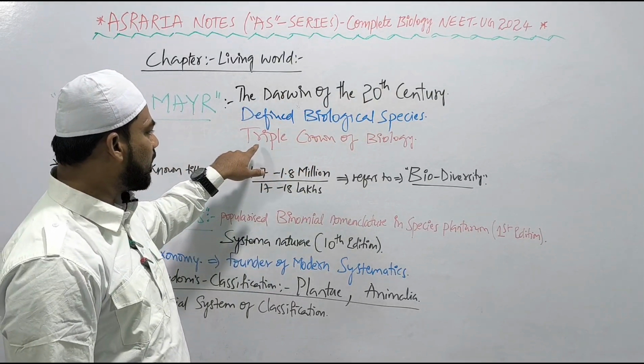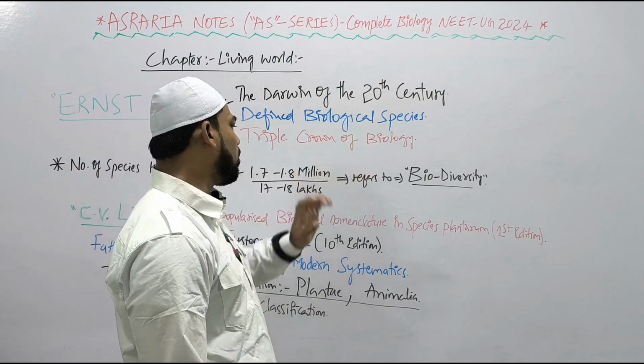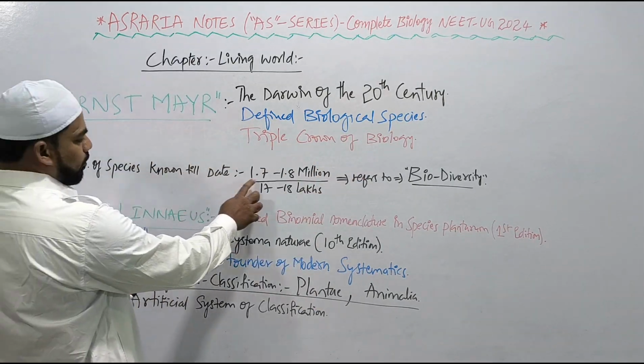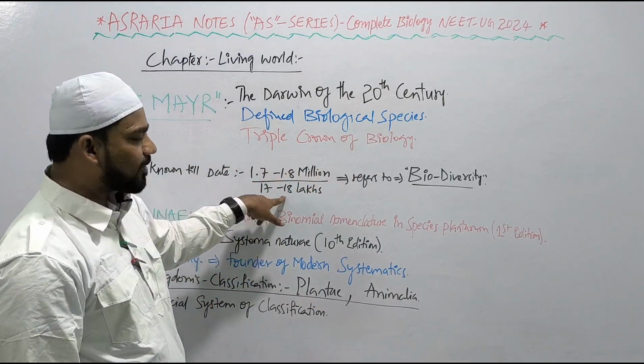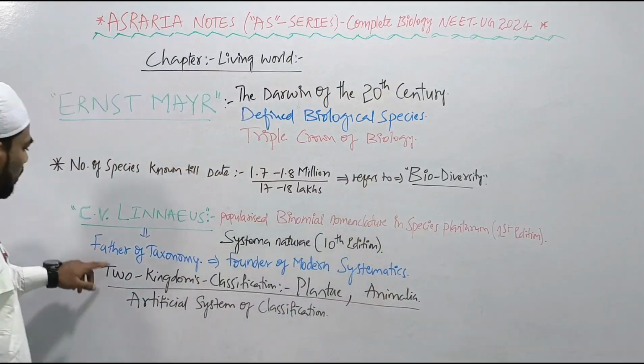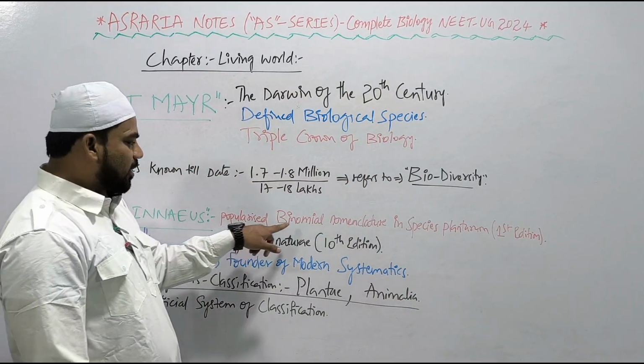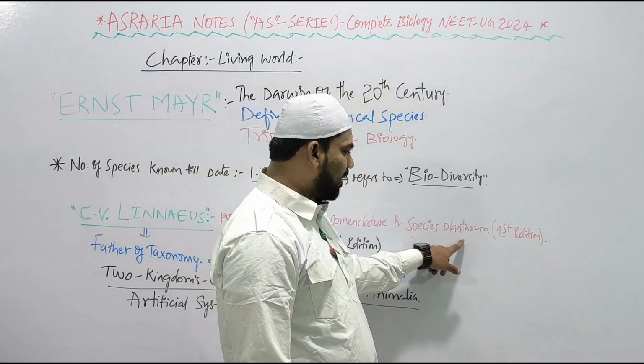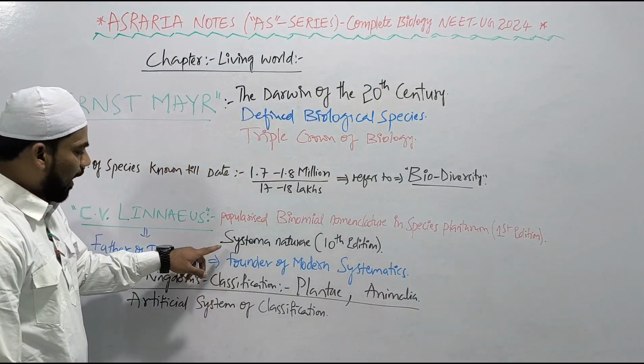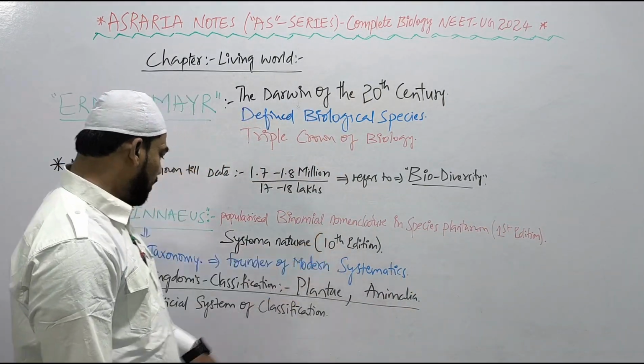Ernst Mayr, the Darwin of the 20th century, defined the biological species. He got 3 awarded prizes known as the Triple Crown of Biology. The number of species known till date is 1.7 to 1.8 million, that is 17 to 18 lakhs, and this refers to biodiversity. Carolus Linnaeus popularized binomial nomenclature in his book Species Plantarum, first edition, and his another book Systema Naturae, 10th edition.